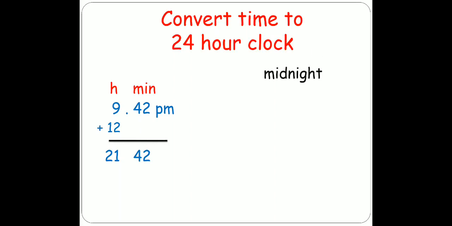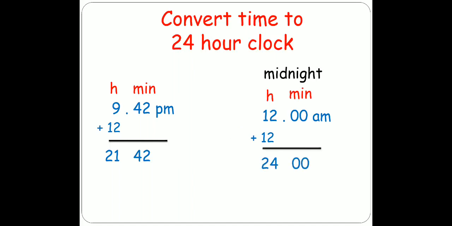Second example is midnight and we want to convert it into the 24-hour clock. The time is 12 AM. What will we do? We will add 12 in hours. So what will be the answer? 24. This is the answer.